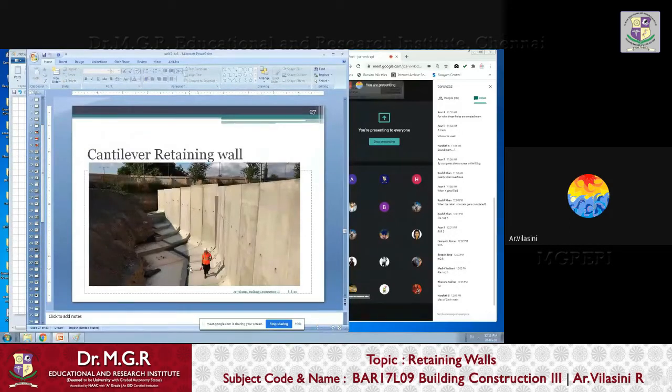So this is a picture of a cantilever retaining wall, just so that you will understand how it looks. A nice, neat one, and you can see this water running through this part. Someone was talking about flooding and things like that. This is how you will handle such situations. You just don't interfere with nature, but you try to go around it, so that your structure is kind of part of it.